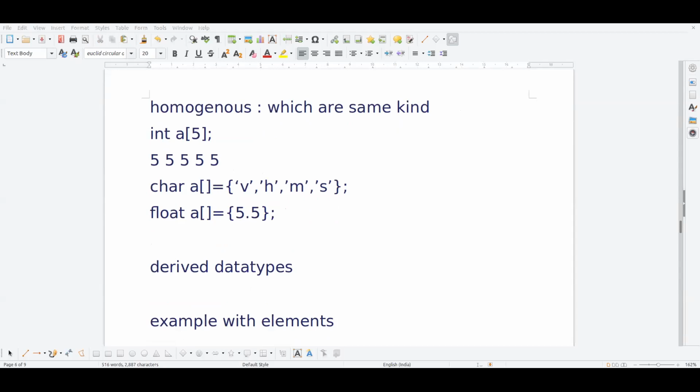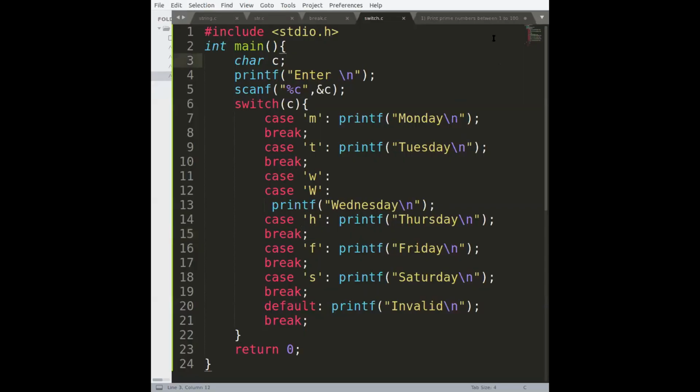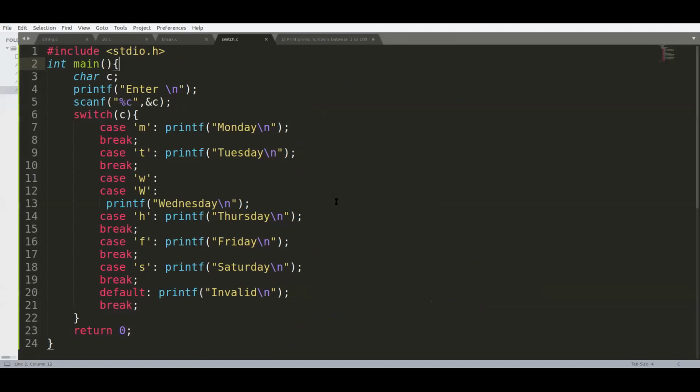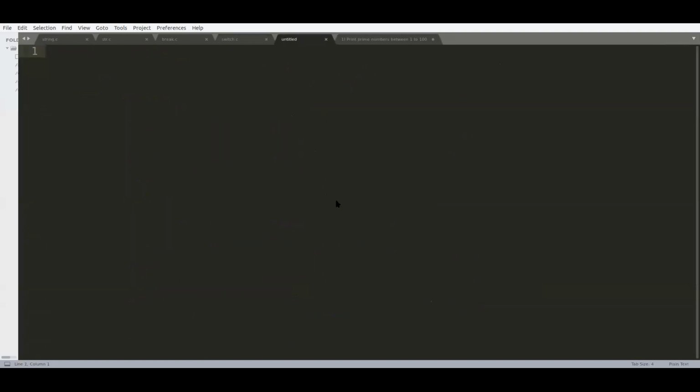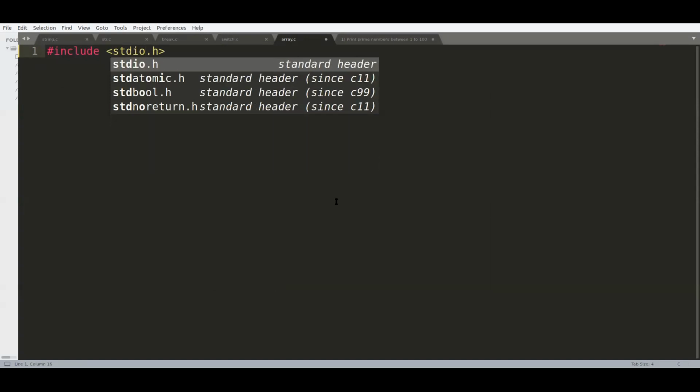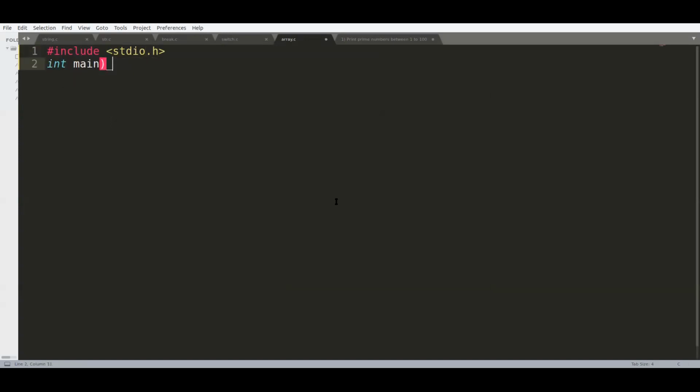Now I want to show you practically. In arrays, we will get so many questions in entrance exams, either GATE or any IT company entrance exam. They used to ask so many questions on arrays. I'll show you them also today.